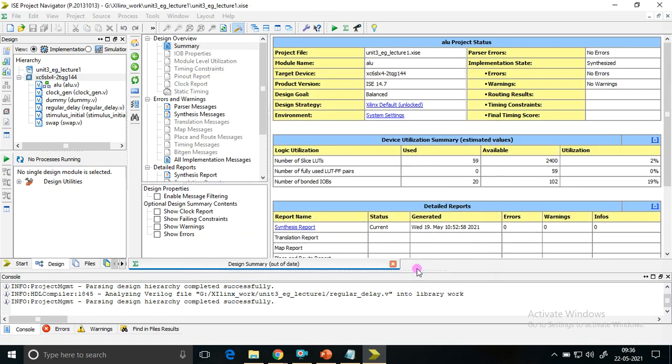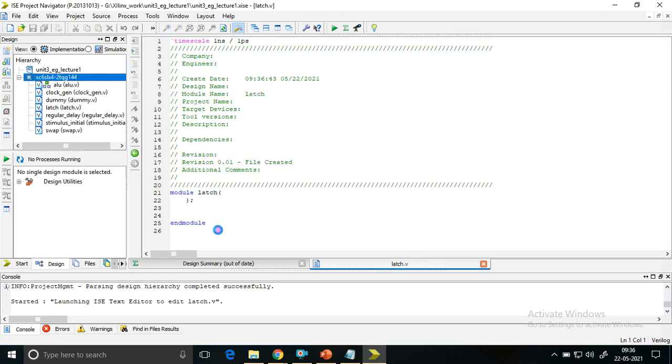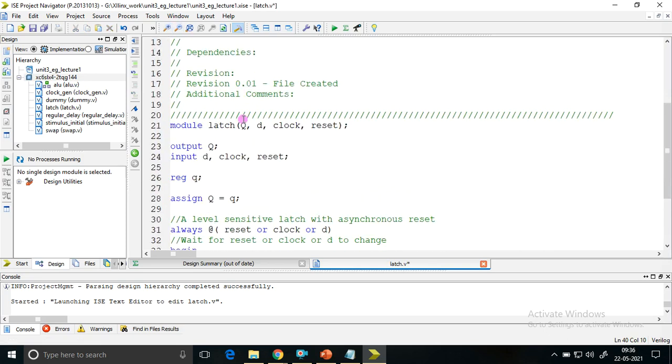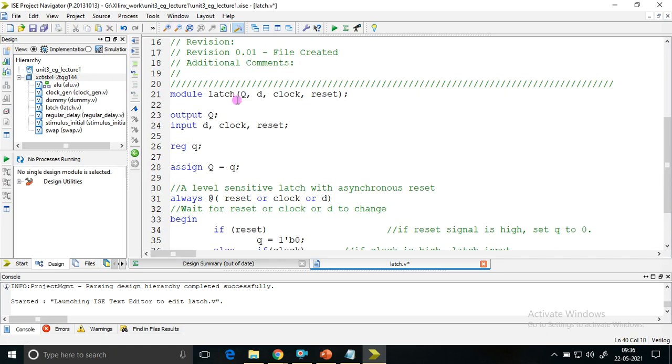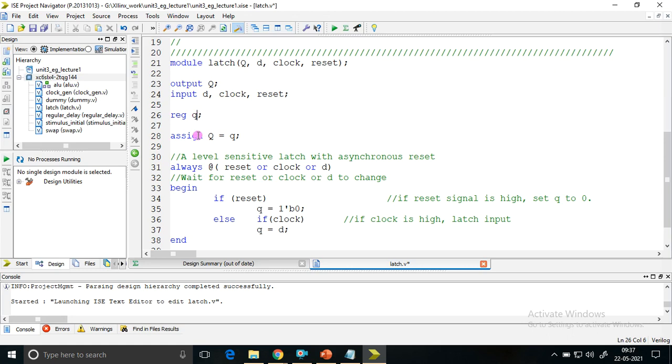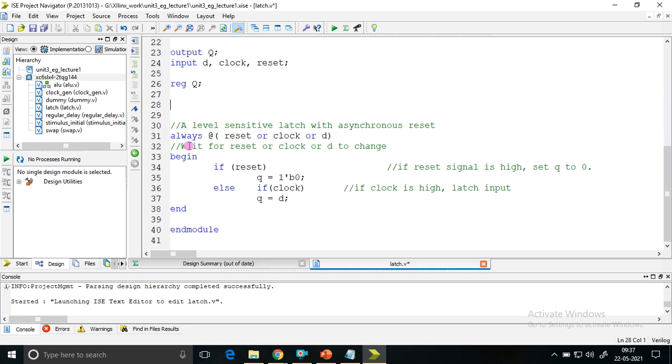Next, finish. So the D latch code we have been writing in many different ways, and this is using an always block. D latch: Q, D, clock, reset. All these are outputs and inputs. Q is output, D is the data input, clock and reset are the inputs. So output Q, input D, clock, reset. So this output Q is also declared as reg, or else you can directly write it as Q. Let us not worry about it. So this is how it is written.